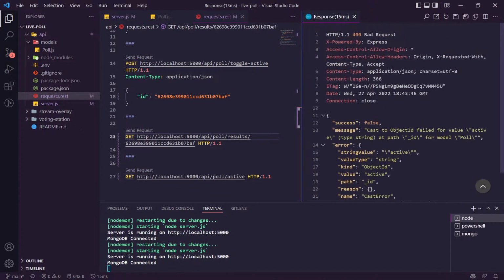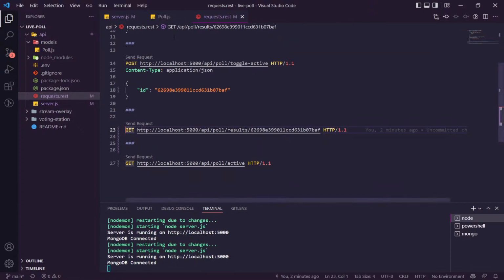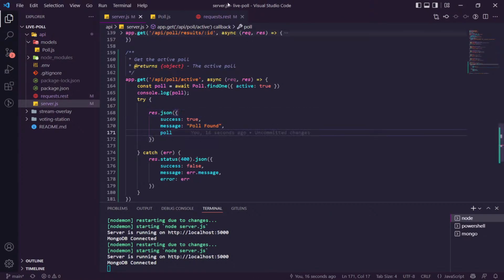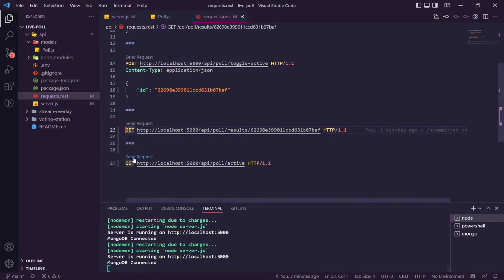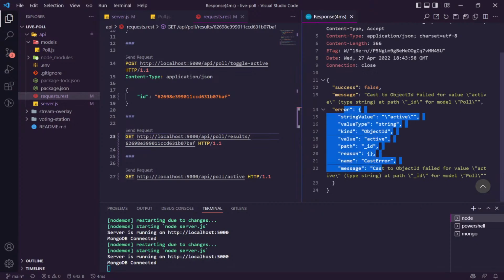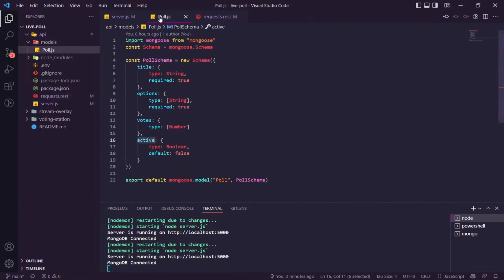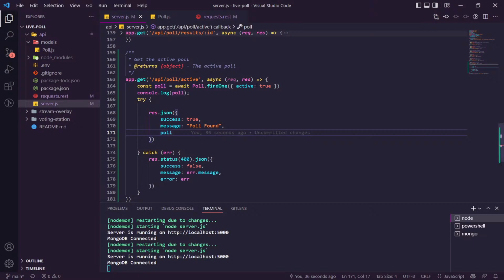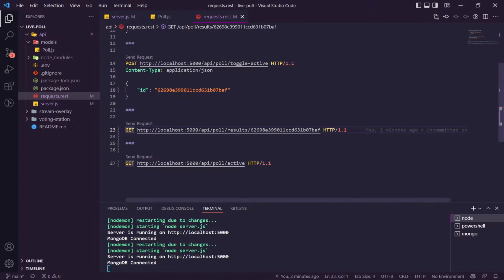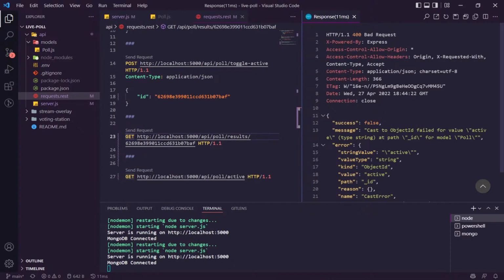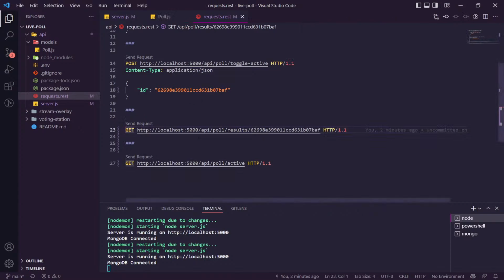Same error. Wait, where is that error saying that? Send a request. It looks like a Mongo error. So if we make this a string, just because it's asking for a string, we go back to request and we hit send. Yeah, that doesn't work.